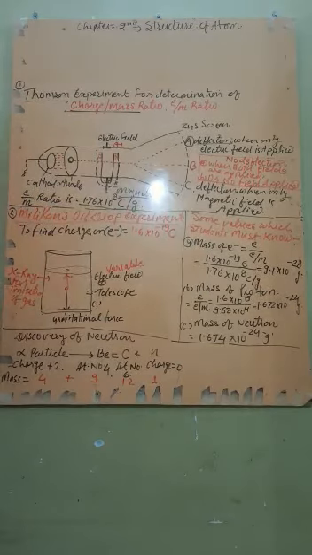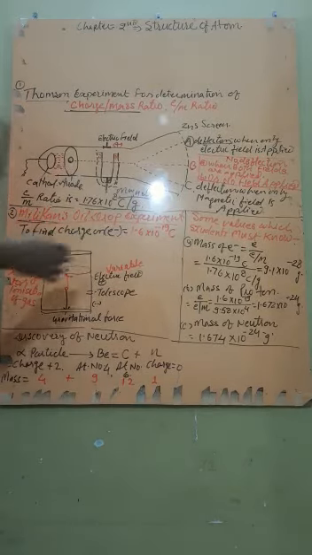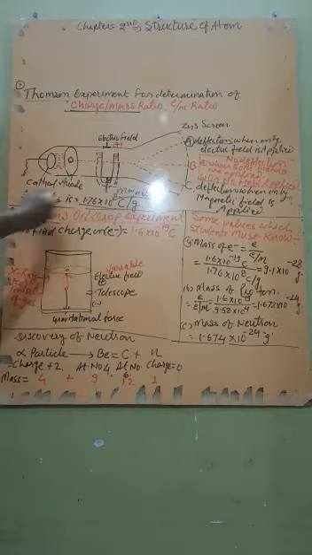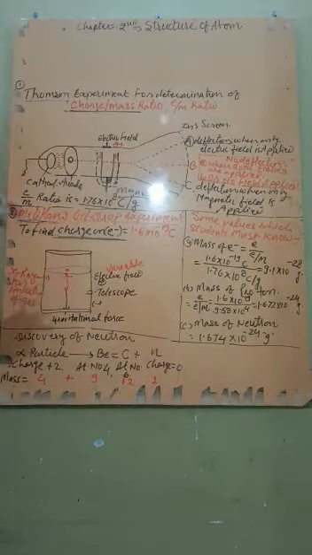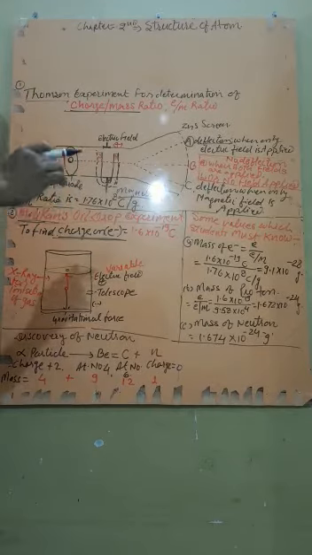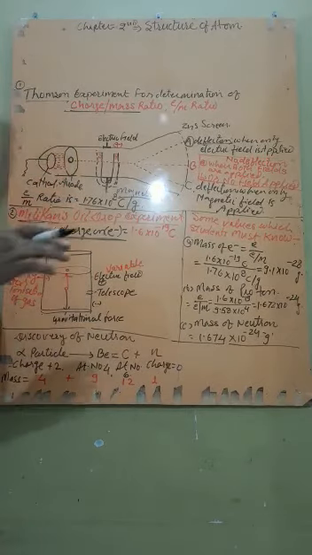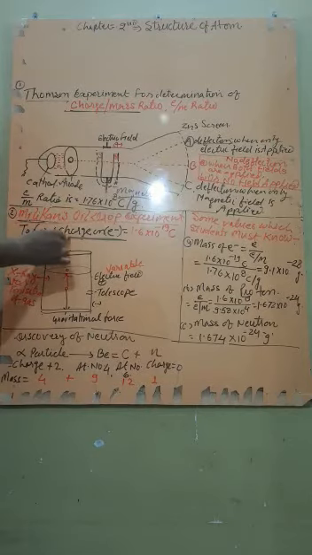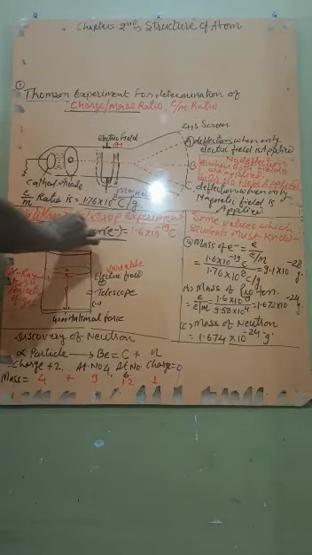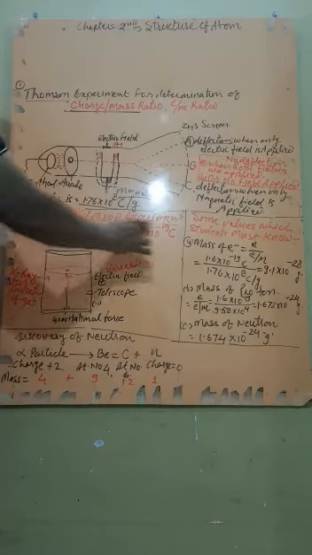Now, after the discovery of the e/m ratio, Millikan performed an experiment to find the mass of the electron, in an indirect way, by finding the charge of the electron. It was not possible to find the mass directly. Therefore, he thought: let's first find the charge on the electron. This is called Millikan's oil drop experiment.